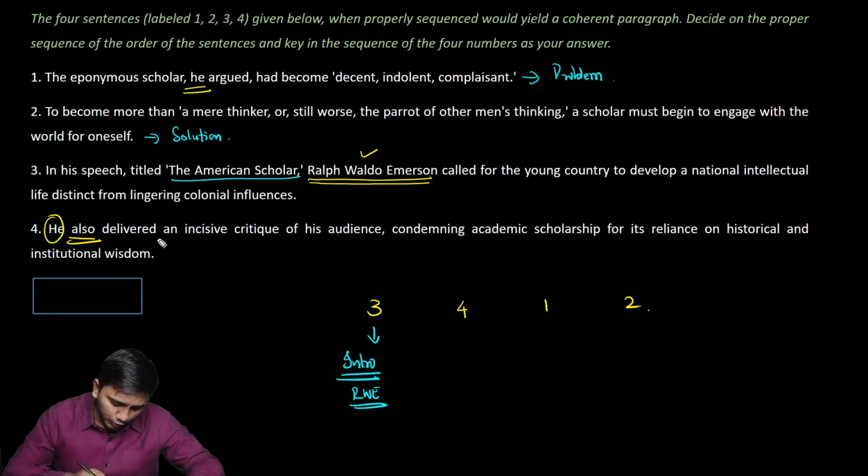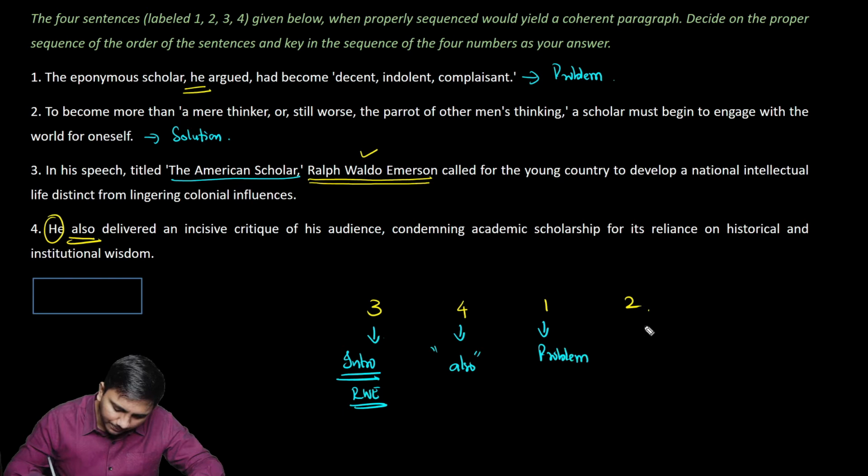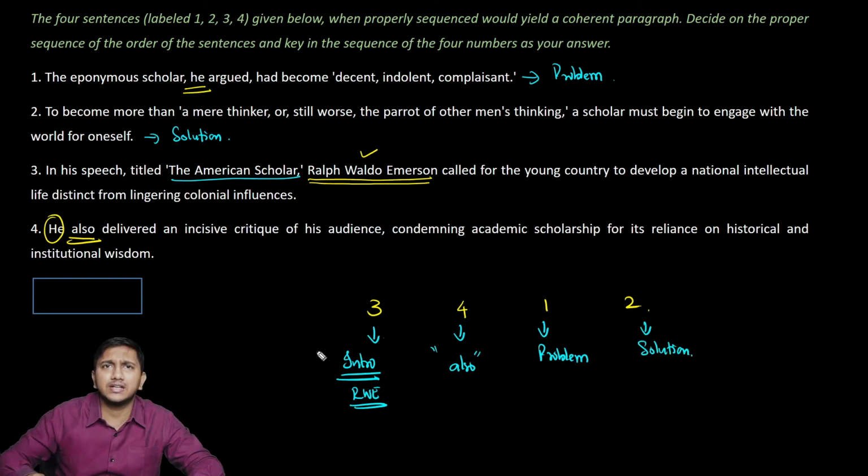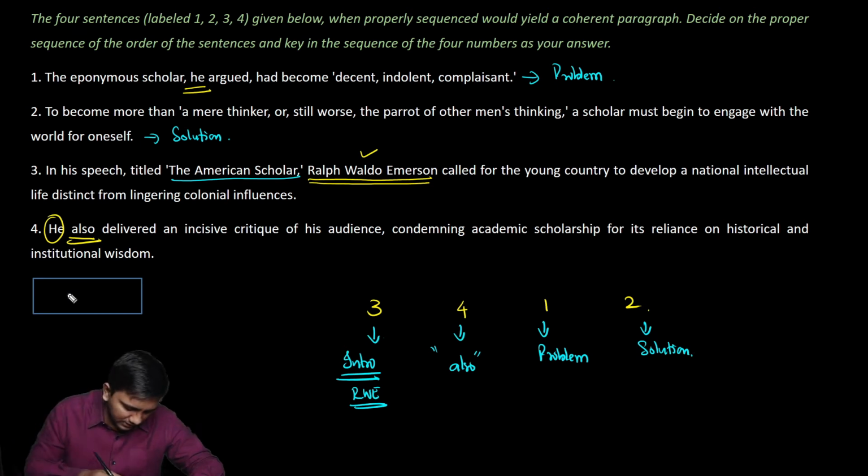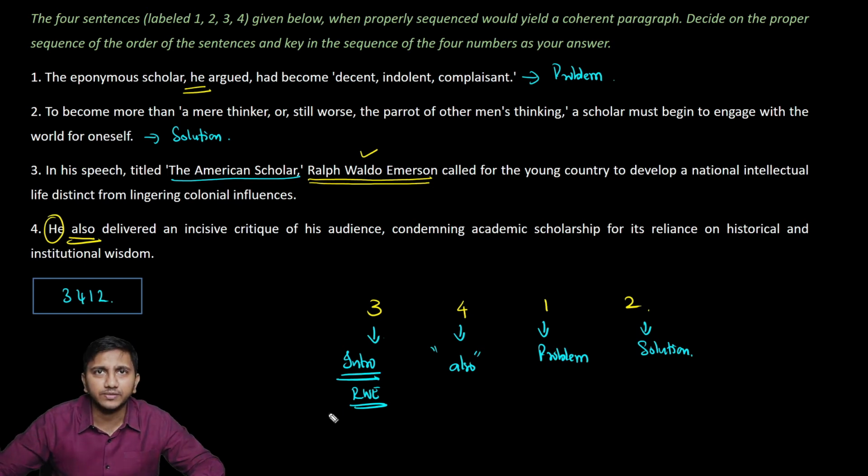And he also delivered an incisive critique. So the key here is also, because he did say something in statement 3 itself, it is given, and in 4 he also did something is given, and 1 speaks of the problem, 2 speaks of the solution. So that is the flow of idea in this question. So the best order we have got is 3, 4, 1 and 2 for this question.